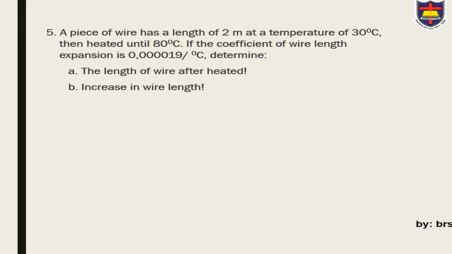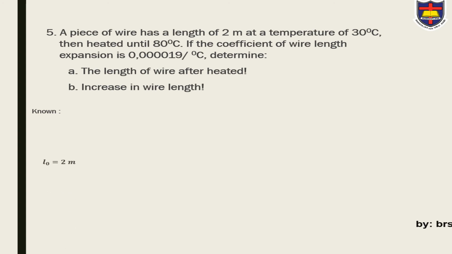Number 5. A piece of wire has a length of 2 meters at a temperature of 30 degrees Celsius, then heated until 80 degrees Celsius. If the coefficient of wire length expansion is 0.000019 per degree Celsius, determine A. the length of wire after heated, B. the increase in wire length.